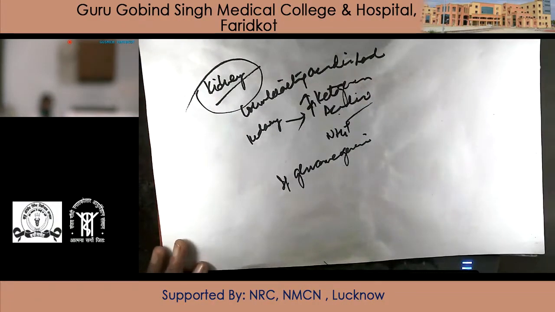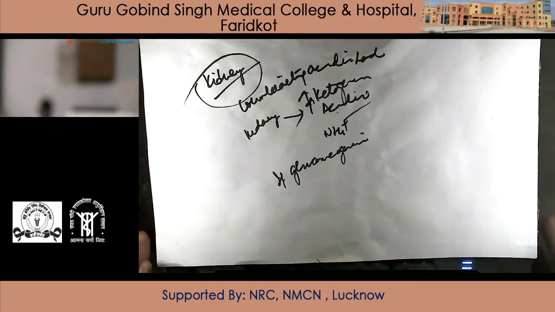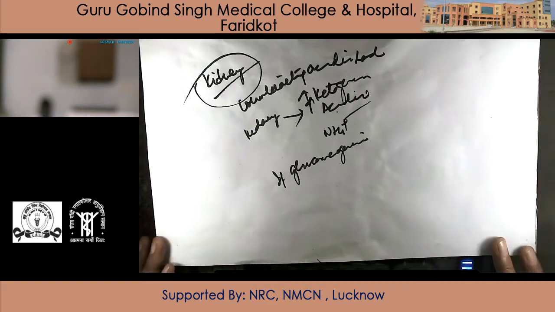So this is the role of kidney in the time of fasting condition. I hope now it's clear what the metabolism of organs is at the time of fed state and starved state.